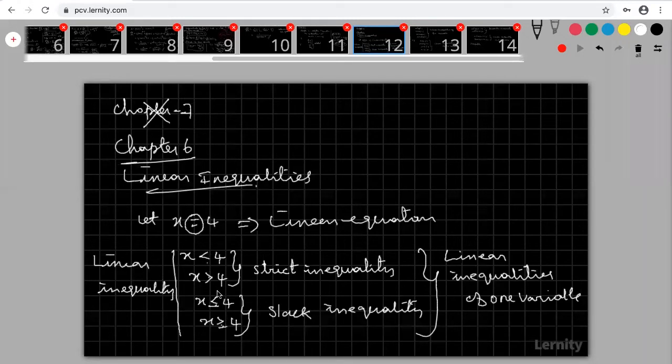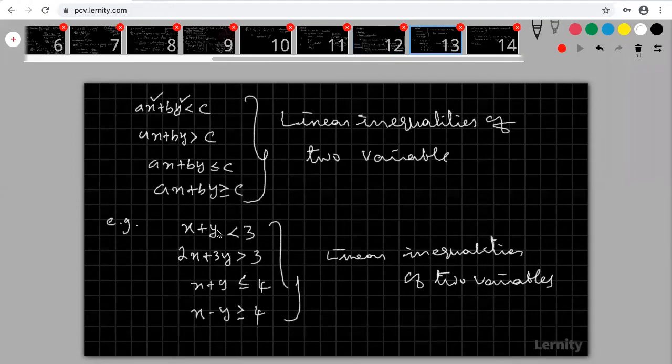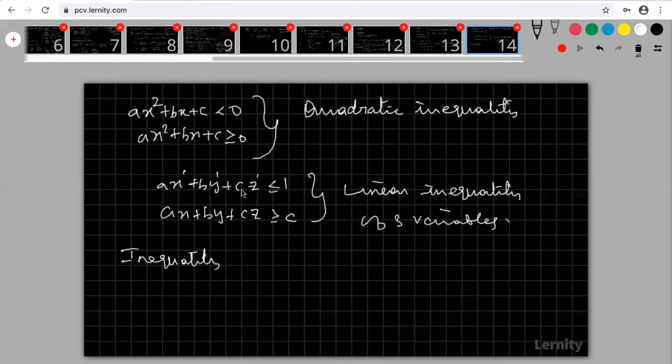Okay, so that expression is called my inequality. My inequality involving only one variable and degree is 1 means that is linear inequality of one variable. If an inequality involves two variables, then my inequality is called linear inequality of two variables and degree must be 1. If my inequality involves three variables, then my inequality is called linear inequality of three variables. My inequality involving only one variable, but the degree is 2, then that is called quadratic.